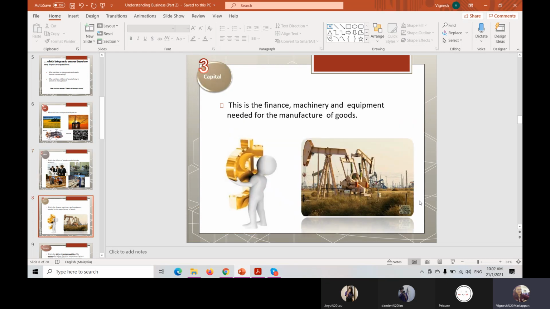And then the third one is capital. What is capital actually? Capital is money, finance. No finance, no products or goods will be made. No machinery, means machines. No equipment, means tools, any tools that we need to manufacture our goods.